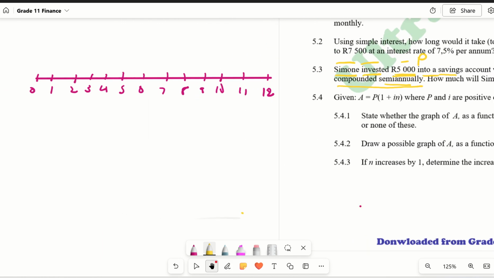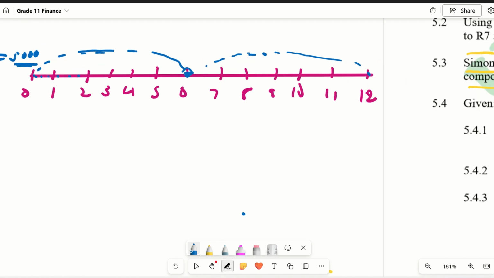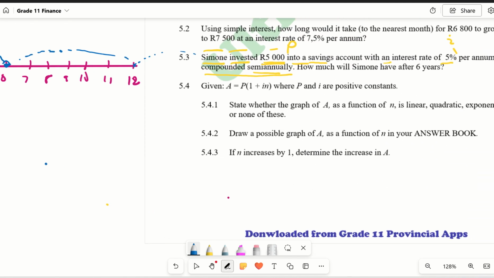So this means that this guy's money is gonna grow in this manner. He puts in 5,000 here. After 6 months, his money will stay here. After 6 months, at this time, the money would gain interest. And then whatever balance he has here will stay in the bank. And then at that point, the money will gain interest the second time. Are we together? That's how the money grows over a period of a year. If it's 2 years, then obviously it's gonna wait another 6 months and grow and so on. So do you guys understand what semi-annually means?